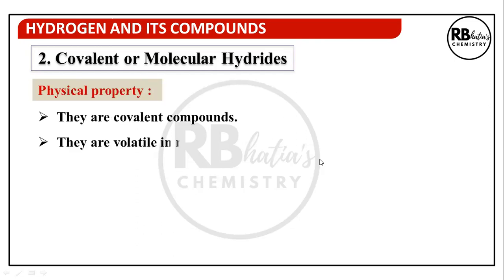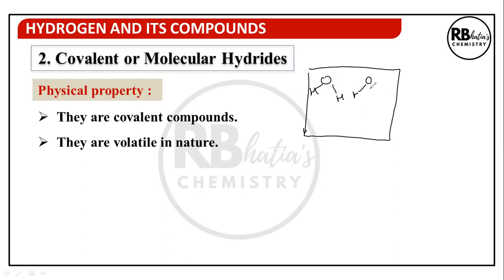Physical properties: they are covalent compounds. They are volatile in nature. Why volatile? Volatile means, children, try and understand, if supposing I have in a container a sample of water which exists as molecule.